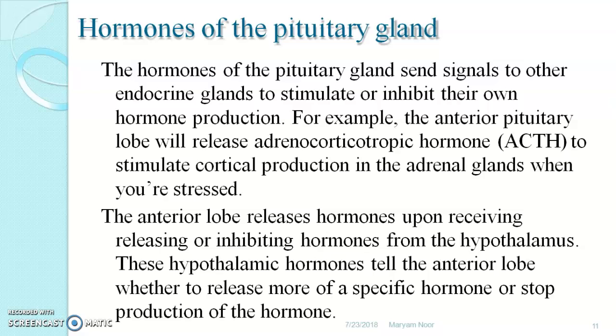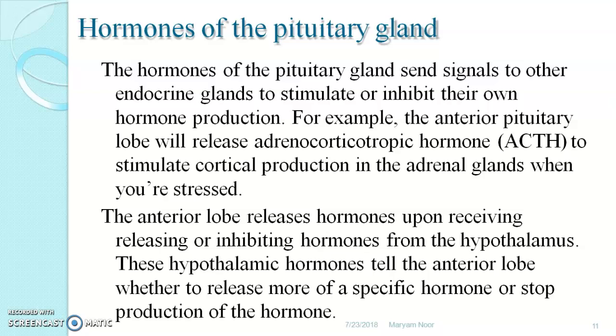Now, as far as hormones of the pituitary gland are concerned, the pituitary gland sends signals to other endocrine glands, which are responsible to stimulate or to inhibit their own hormone production and secretion.